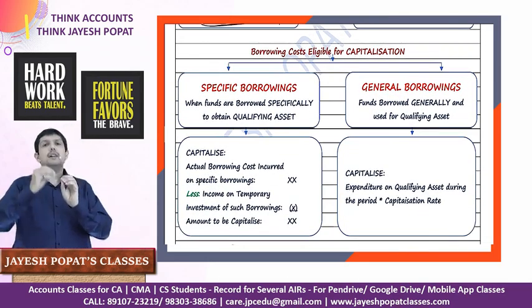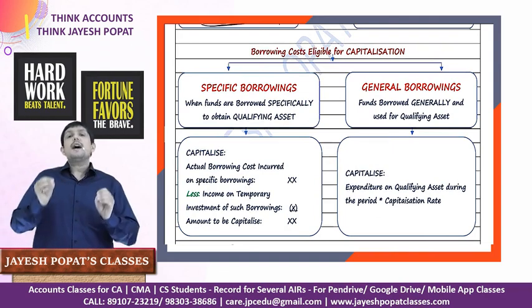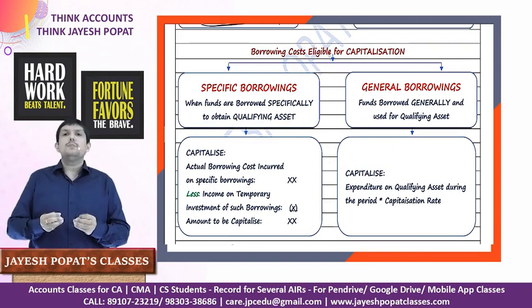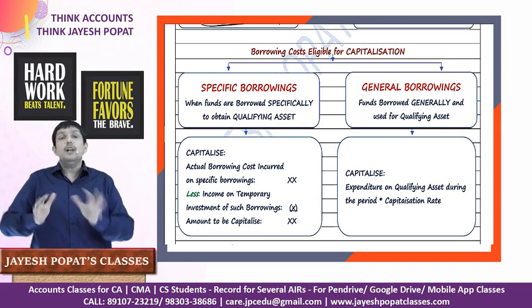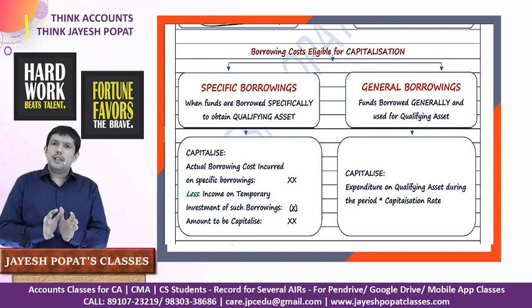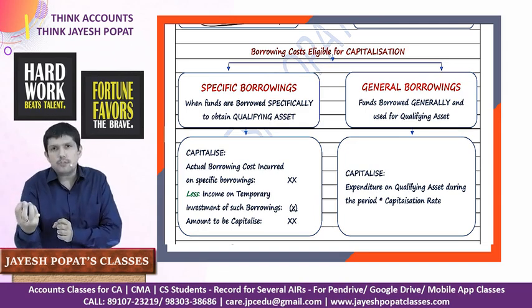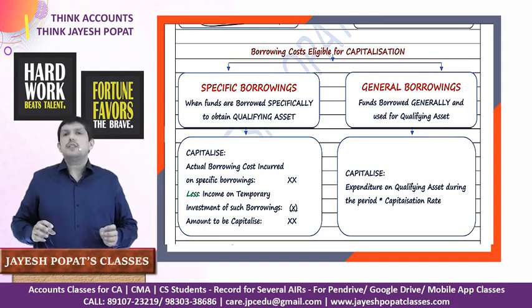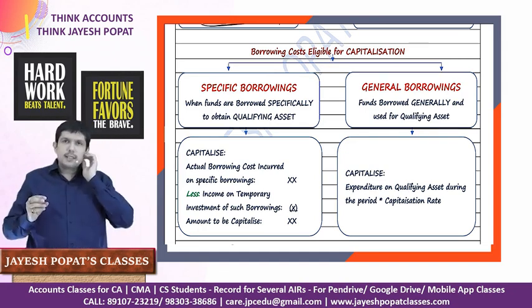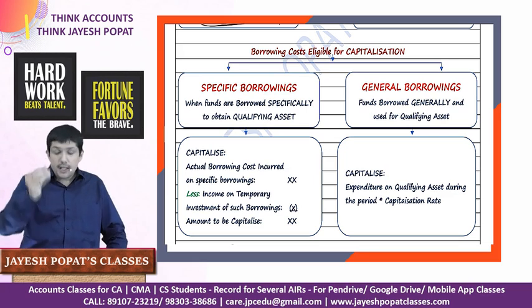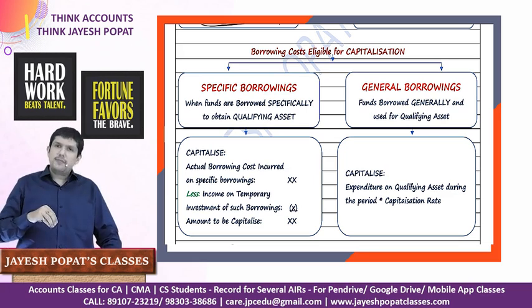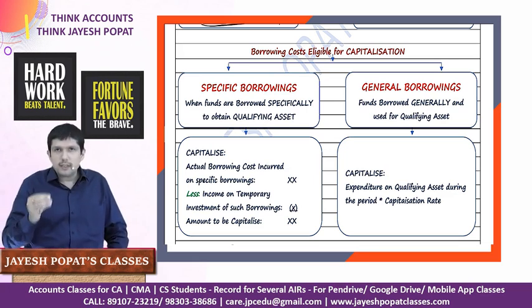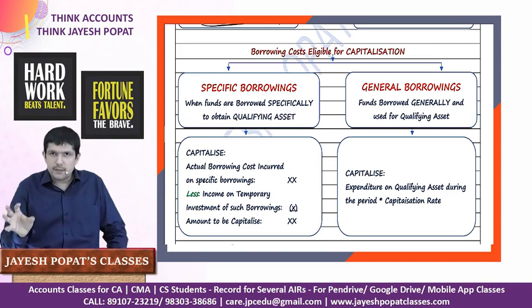See, when you are making a qualifying asset, you could either take a specific loan to construct that asset, or you could have a pool of loans, and some portion out of that pool of loans could be used for the construction of the qualifying asset. For example, we are making a factory building, and for the very purpose of making this factory building, we take a loan of 10 crore rupees. So this will be treated as specific borrowing.